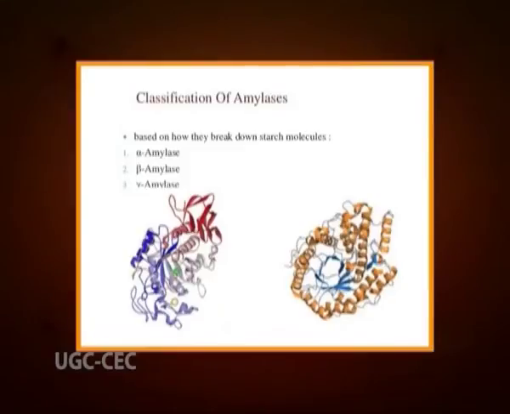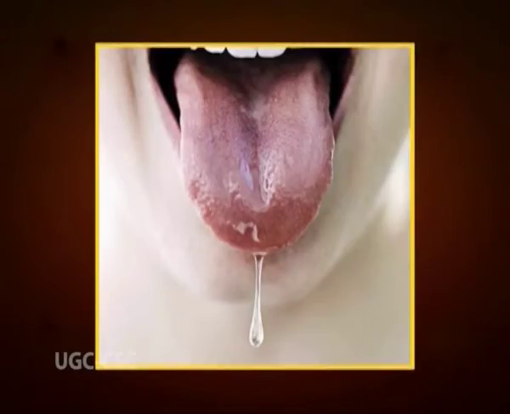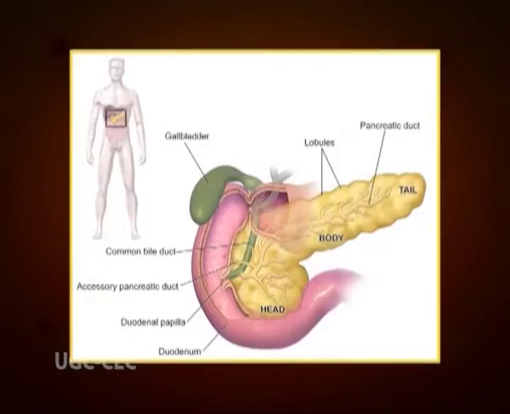The enzymes that break down or hydrolyze starch into the constituent sugars are known as amylases. Alpha amylases are found in plants and in animals. Human saliva is rich in amylase and the pancreas also secretes the enzyme.